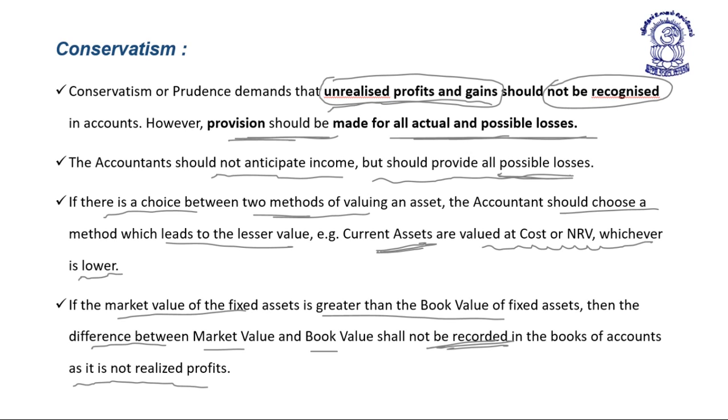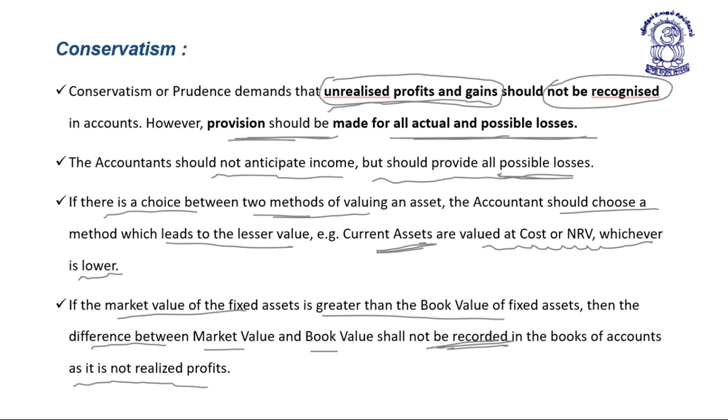Next concept is conservatism. It states that unrealized profit and gain should not be recognized in the books of account. However, provision should be made for all the actual and possible losses. So, if there is a choice between two methods of valuing an asset, the accountant should choose the method which leads to a lesser value of the asset. For example, current assets, that is stock in trade, are valued at cost or NRV, whichever is lower. NRV means net realizable value.